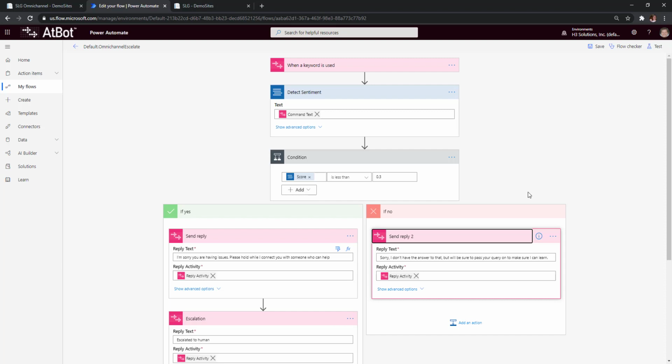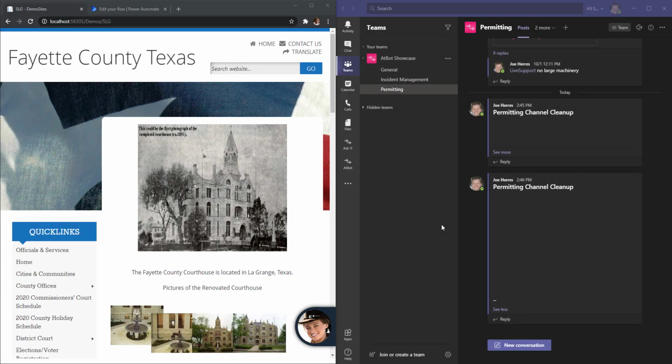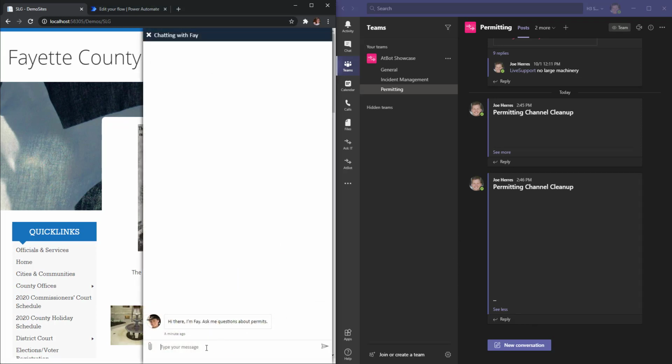Let's take a look at the other solution that we have, which is the live chat bridge for Teams. In this scenario, we have the same split screen. On the left-hand side, we have our county website and our bot. This is the bot embed from AtBot rather than the bot embed from Omnichannel. And on the right-hand side, we have Teams, and this is our Teams quote-unquote agent view. So we can test out our bot with a couple of questions.